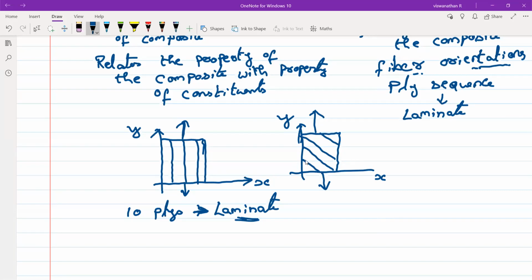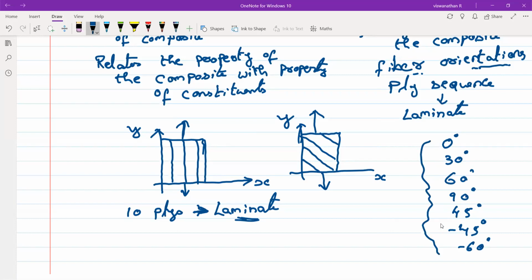If you have each layer of a different angle, say a layer at 0 degree, at 30 degree, at 60 degree, at 90 degree, at 45 degree, at minus 45 degree, minus 60 degree, and so on, what is the advantage that you get?